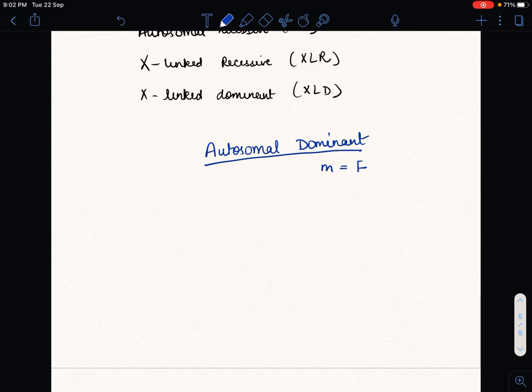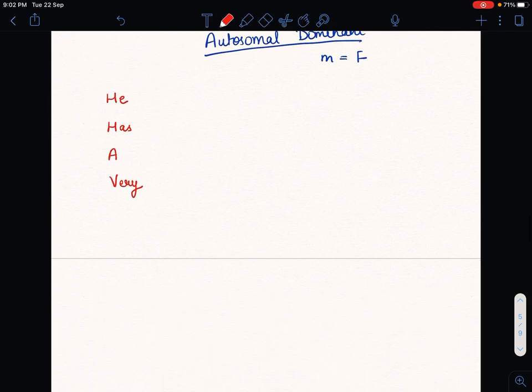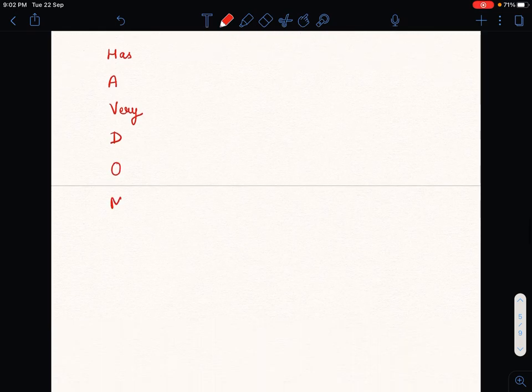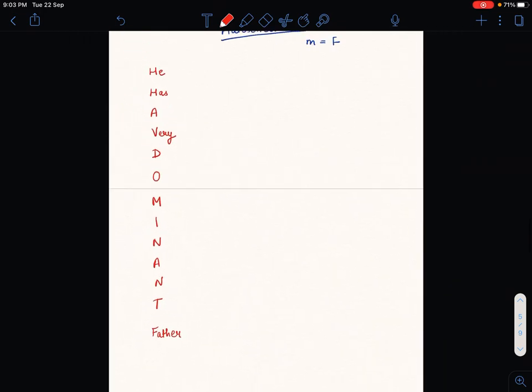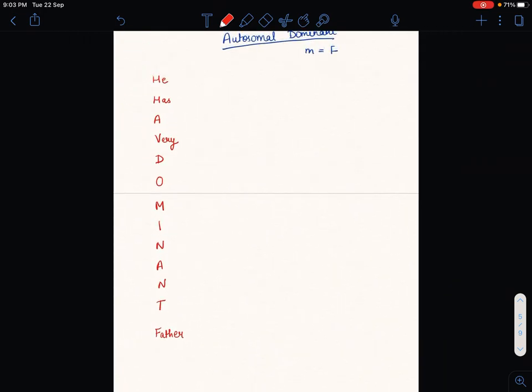So our mnemonics for this is: he has a very dominant father. So the mnemonics is he has a very dominant father.